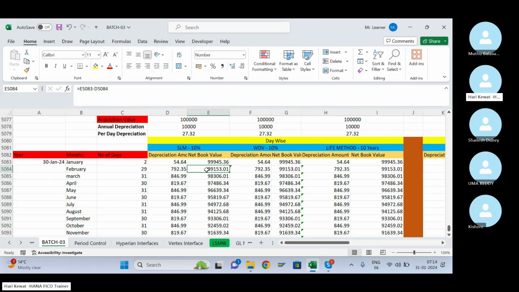So net book value at the end of February means, after reducing the total depreciation from the acquisition value, what is the value left. Similarly for March, acquisition value minus January, February and March depreciation gives the net book value left at the end of March. Is there any doubt, Uma or anybody?